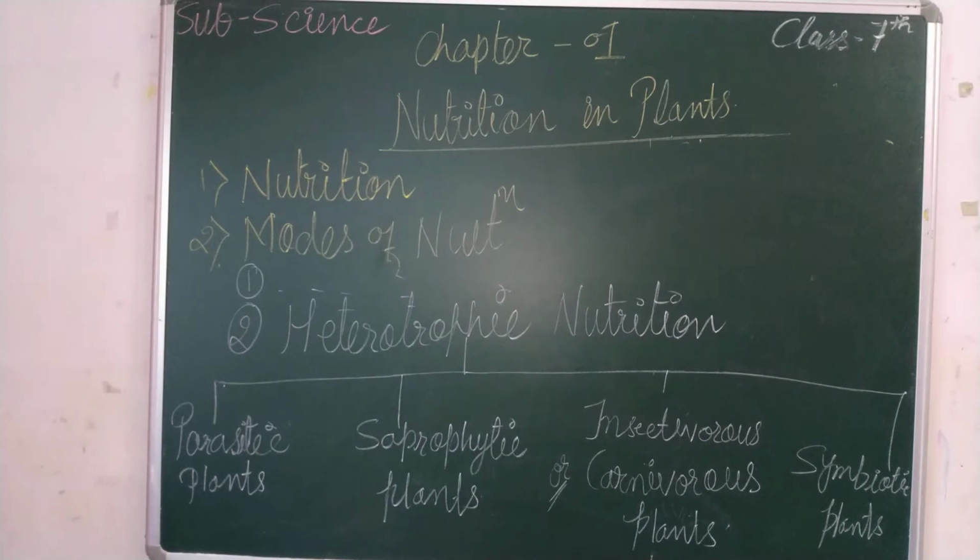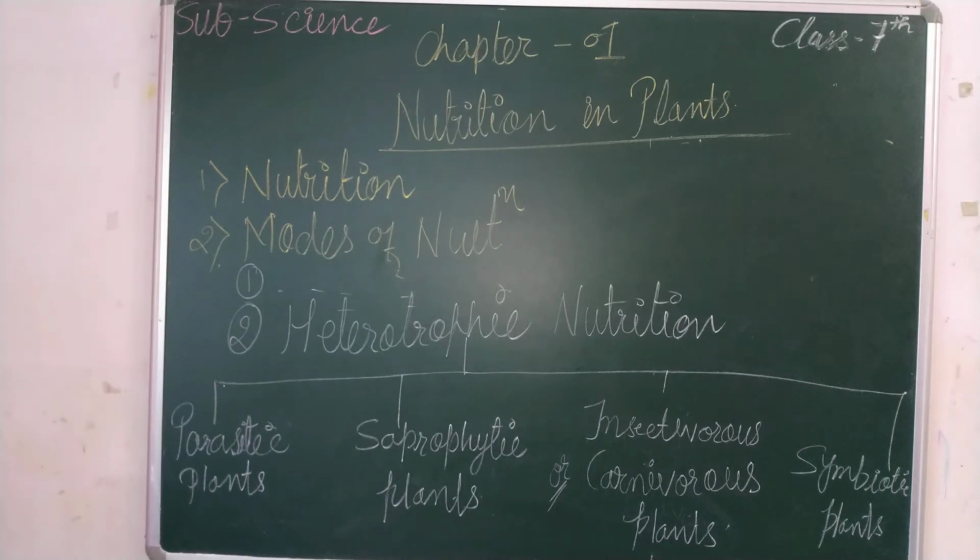Okay children, the next part is heterotrophic nutrition. We have already seen there are 2 modes of nutrition. First is autotrophic nutrition and second is heterotrophic nutrition. In autotrophic nutrition we have learned the process of photosynthesis, which is very important, right? And now we are turning towards heterotrophic nutrition.